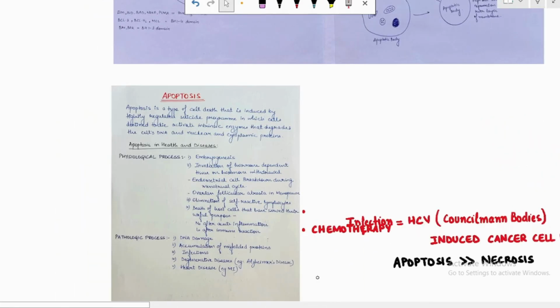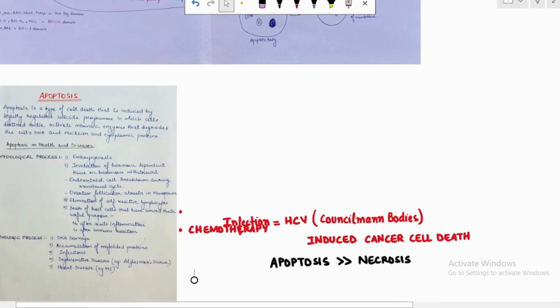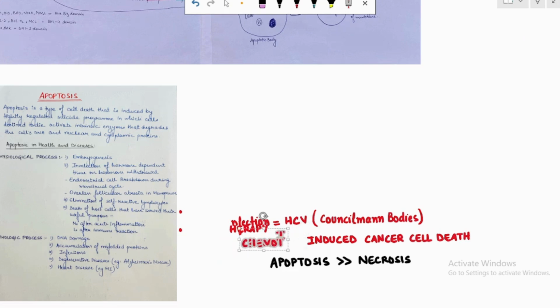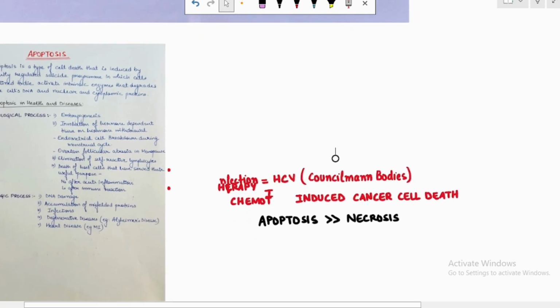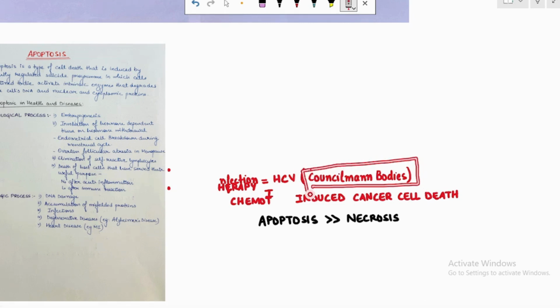The other thing that I want you to know is the infections, like HCV infection. In infections like HCV infection, there is formation of the Councilman bodies. That is, a Councilman body is also an apoptotic body that is formed in HCV. And in chemotherapy induced cancer cell death there is also apoptosis.